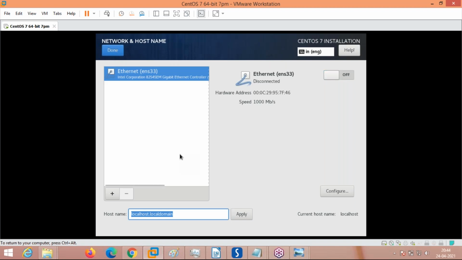But I am disabling this. I am not giving the host name here. After installing the operating system, I will let you know how to set up the LAN as well as the host name manually. If I set it here, it will be set automatically on the system, but I want to show you those options manually after the installation of the operating system. So I am selecting the default only and pressing Done.